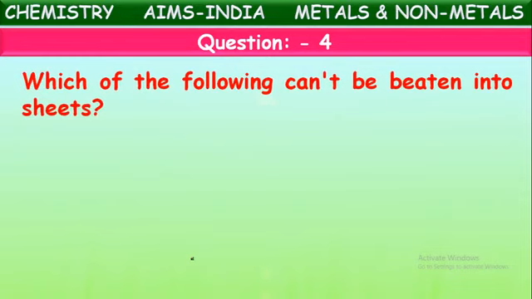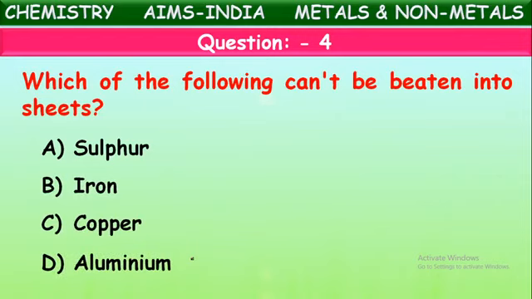Which of the following cannot be beaten into sheets? See the options: is it sulfur, iron, copper, or aluminium? Generally, metals can be beaten into sheets. They have the malleable property, whereas non-metals cannot be beaten into sheets, so they are non-malleable. Out of the given options, the non-metal can be the correct answer, because that cannot be beaten into thin sheets. Yes, it is sulfur. Sulfur cannot be beaten into sheets.